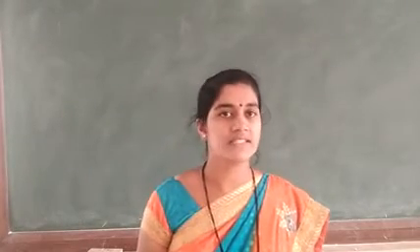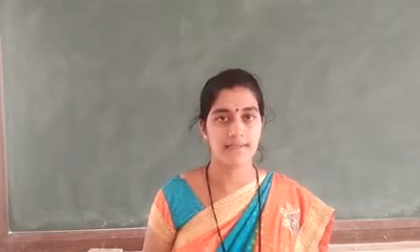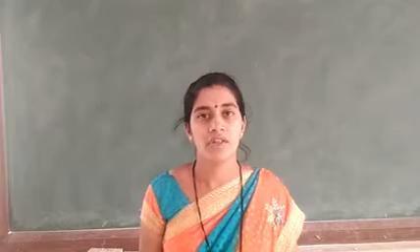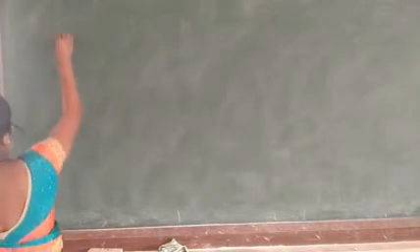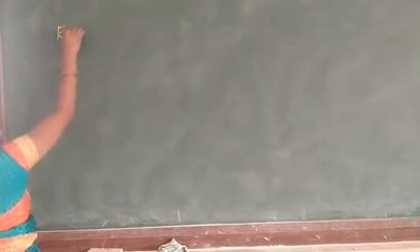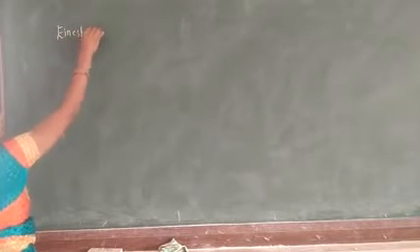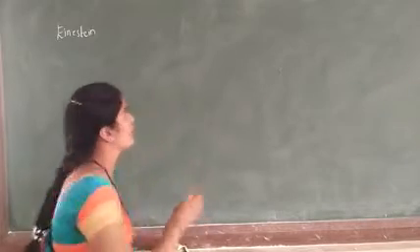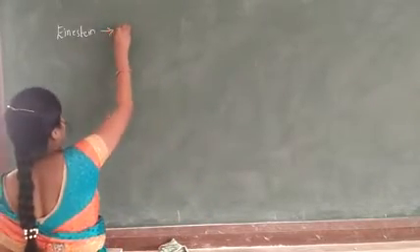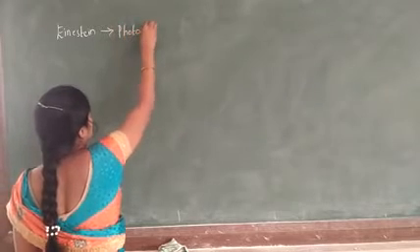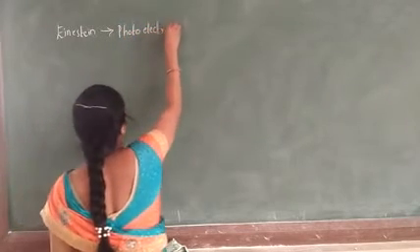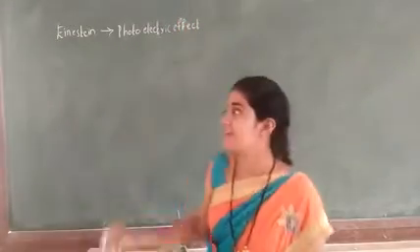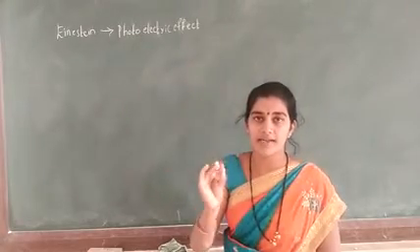Today we are continuing chapter 11, that is the dual nature of matter and particle. In this, we have first studied up to the photoelectric equation. Now today we are studying about Einstein. Einstein has given the explanation of the photoelectric effect or the photoelectric equation.